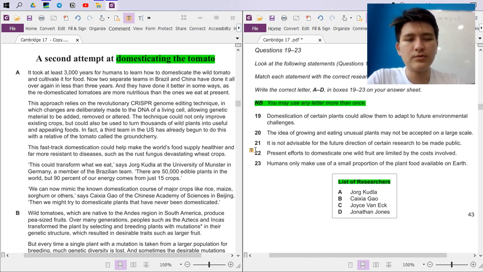But 19, 20, 21, 23 don't follow any order. Okay, domestication of certain plants could allow them to adapt to future environmental challenges.